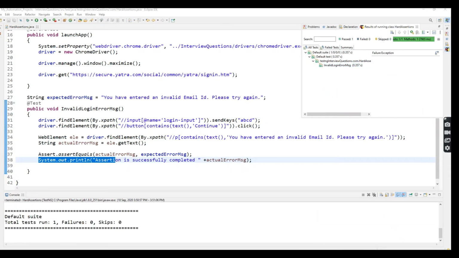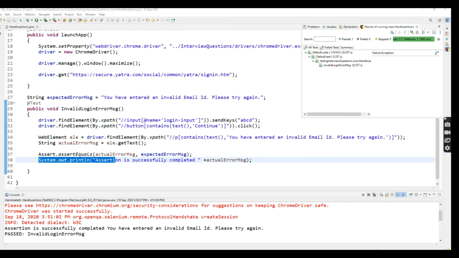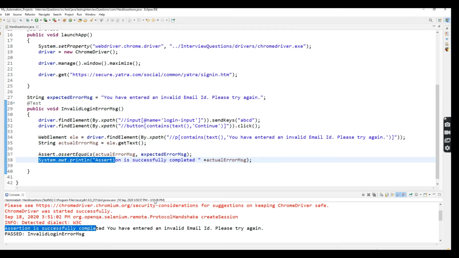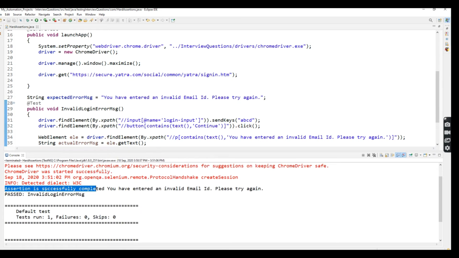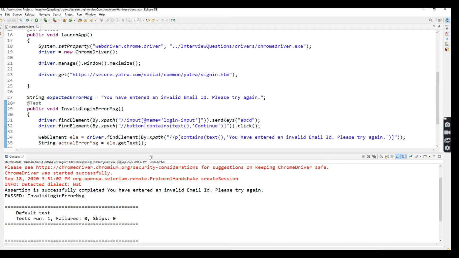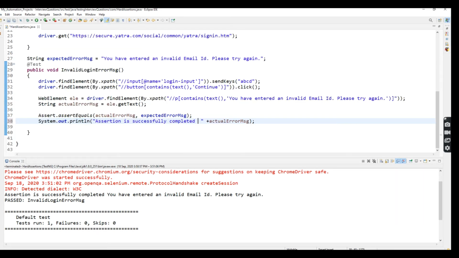So it will enter, it will capture the invalid login error message. So for that reason the assertion will be printed successfully. See, assertion is successfully completed. This is the message, right? So I just put the symbol also. So now the assertion is completed.